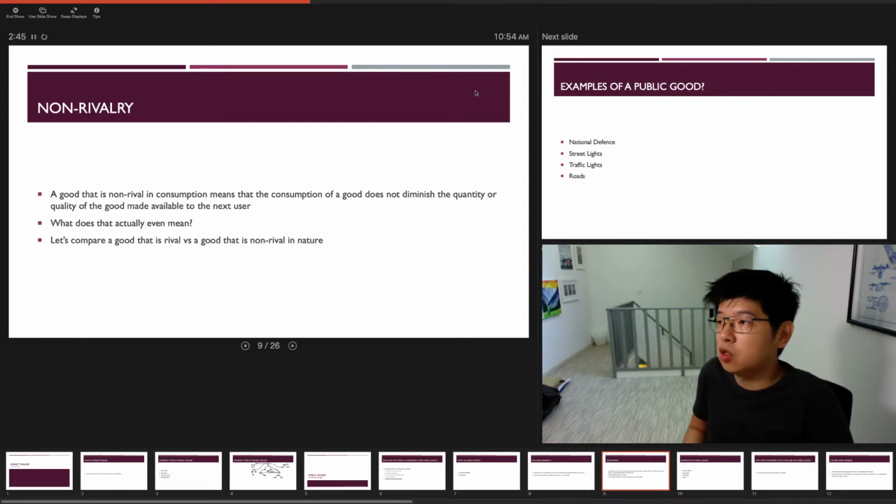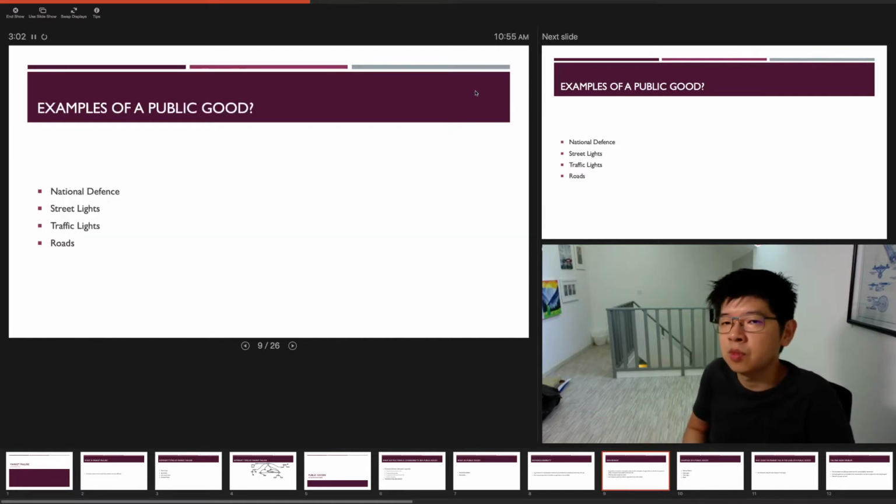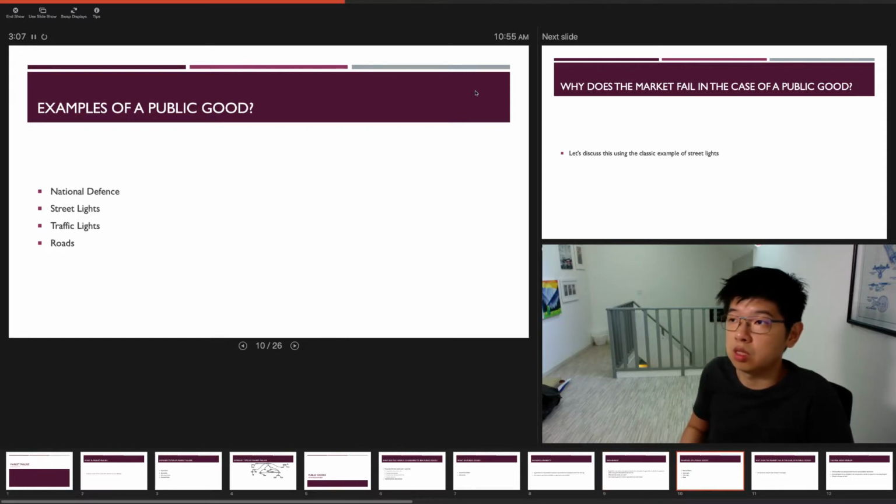Whereas street lights are non-rival in nature, because no matter the number of people present on that particular street, everybody enjoys the same amount of the good: the brightness that the street light produces, and the guidance and safety it provides for everyone at night. It's the same, no matter the number of people present at a particular point in time. So these are all examples of public goods, like national defense, street lights, traffic lights, and roads, when we say roads, broadly speaking, not talking about any particular stretch of road.